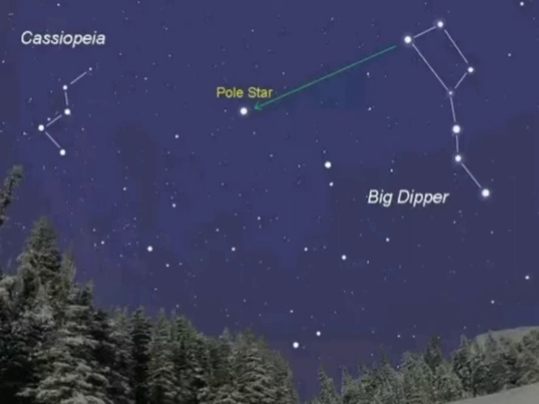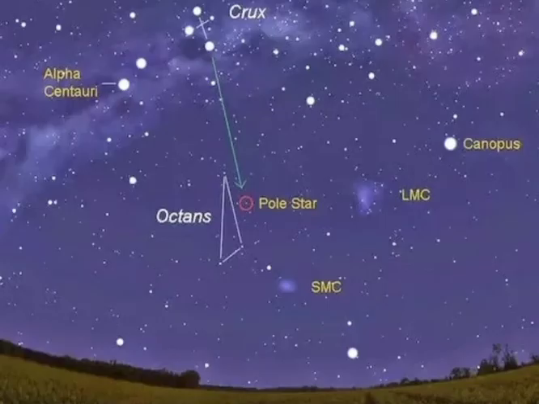Some celestial bodies do not have their own heat and light. They are lit by the light of the stars. Such bodies are called planets. The word planet comes from the Greek word planetai, which means wanderer. They do not stay in a particular place. They don't have a fixed place.